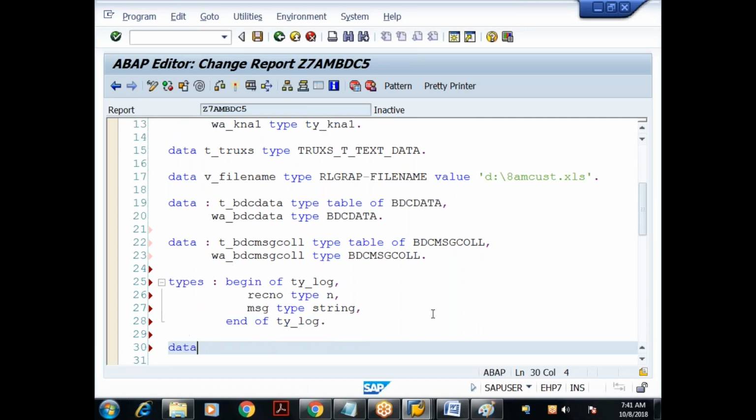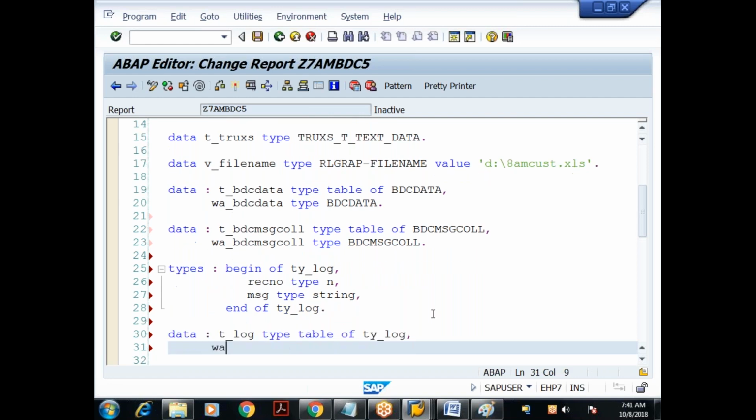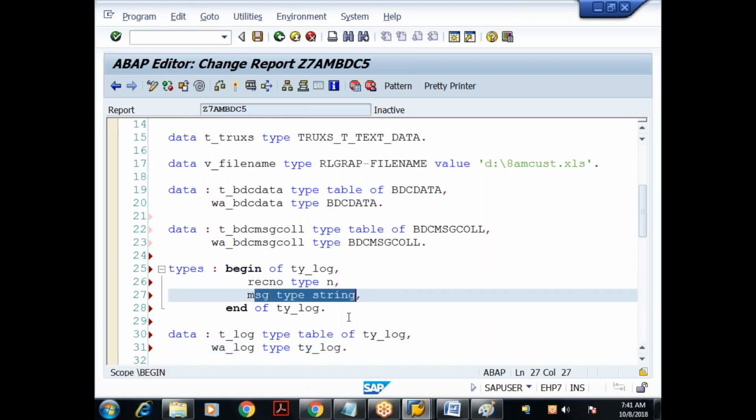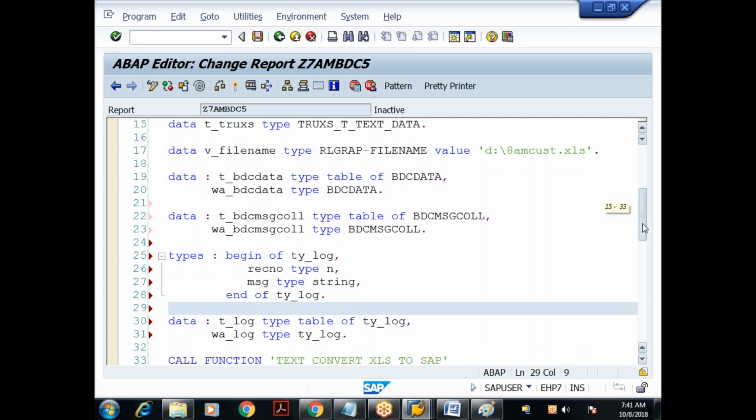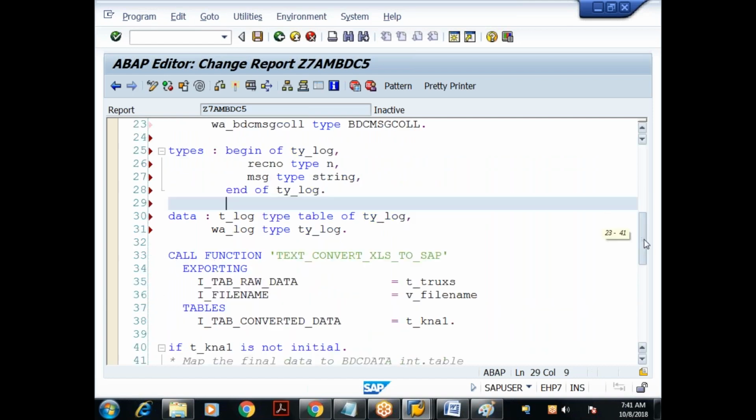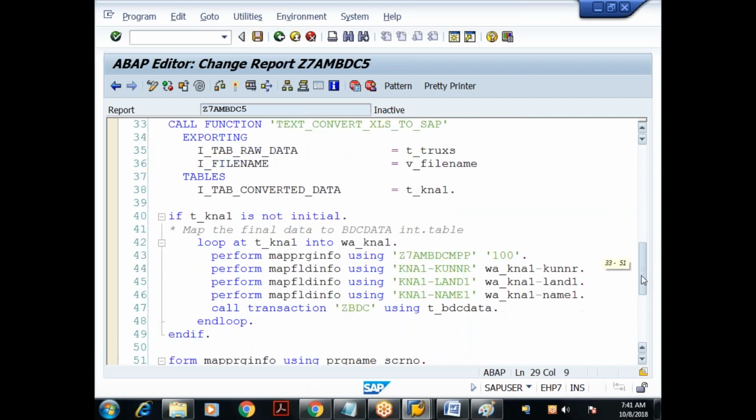I'll tell you the purpose of this. Data t_log type table of ty_log, then w_log type ty_log. So I declared an internal table with two fields: record number type alphanumeric and message type string. Done. See the change here.